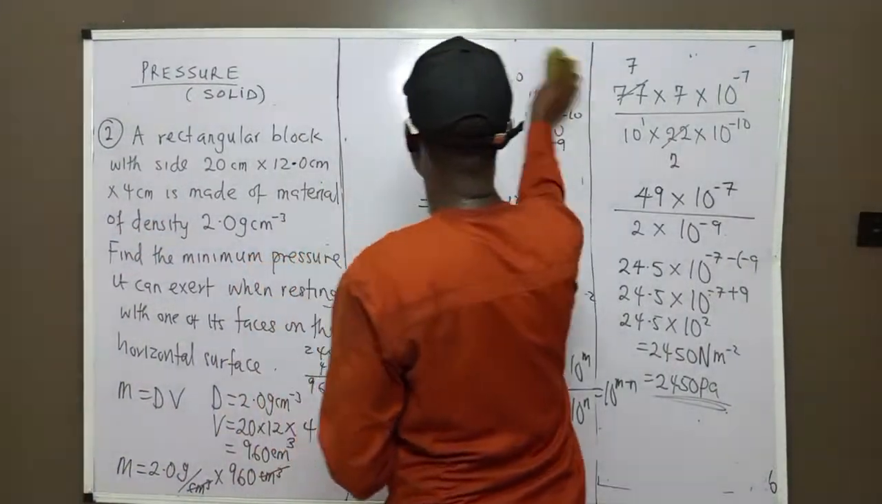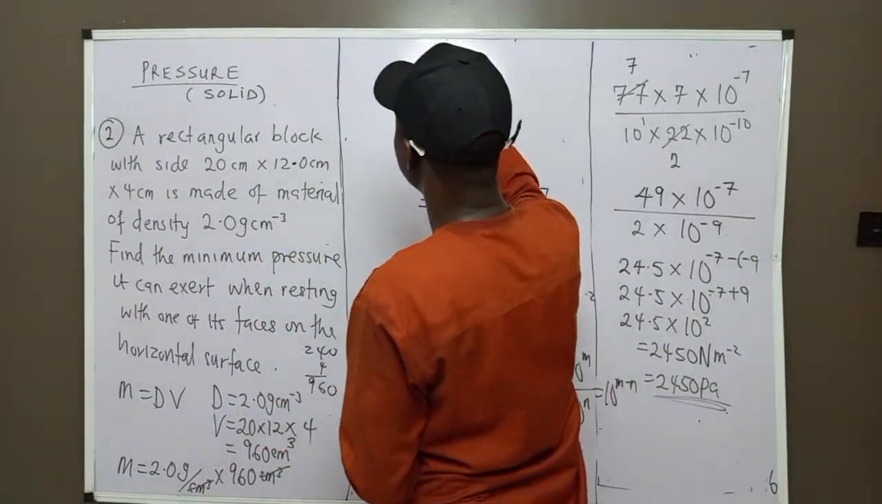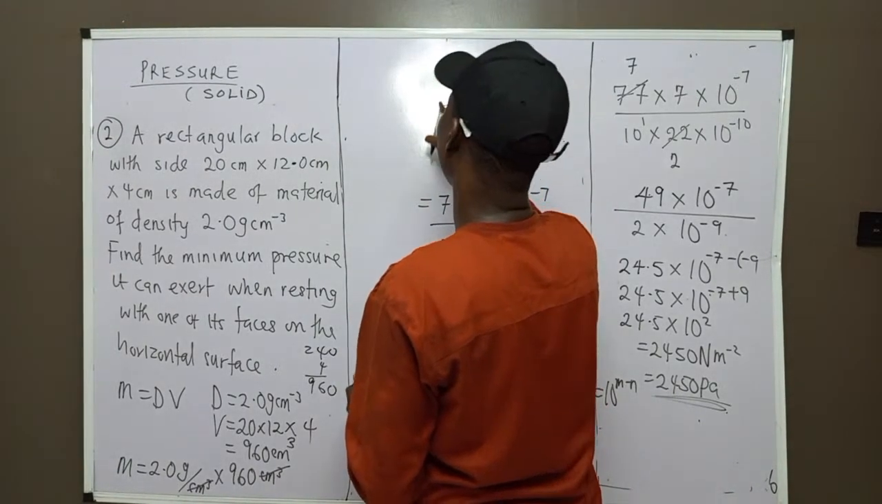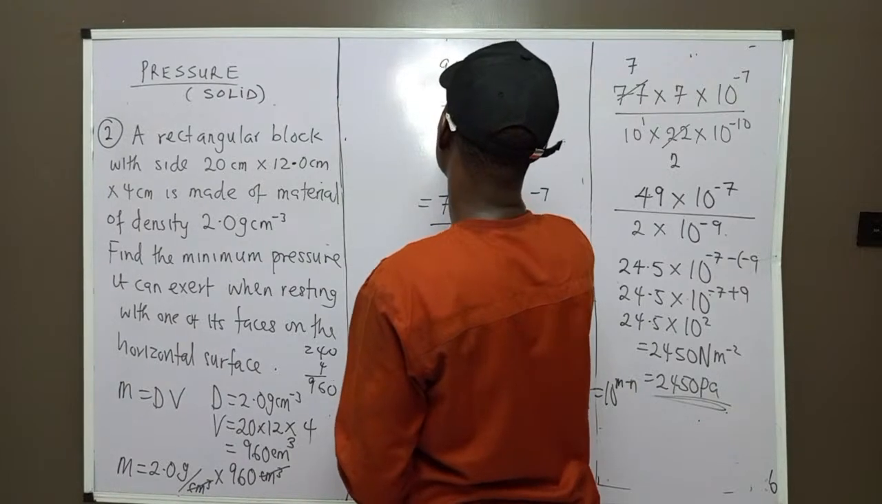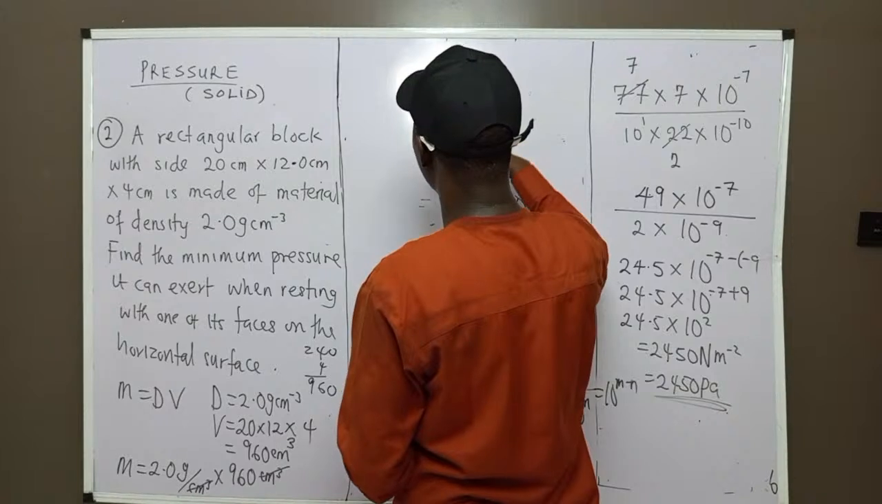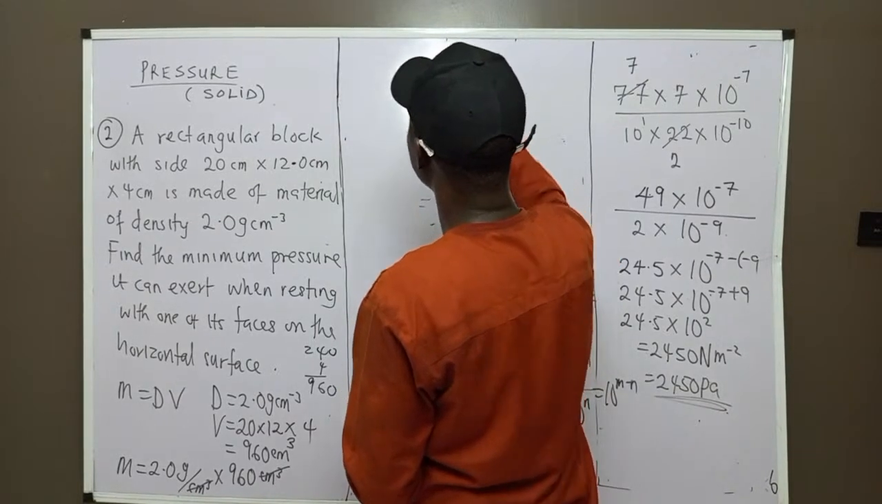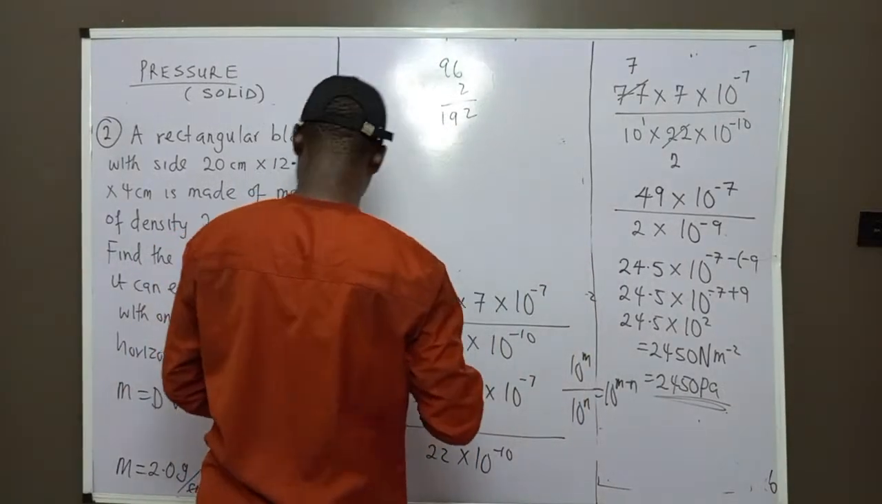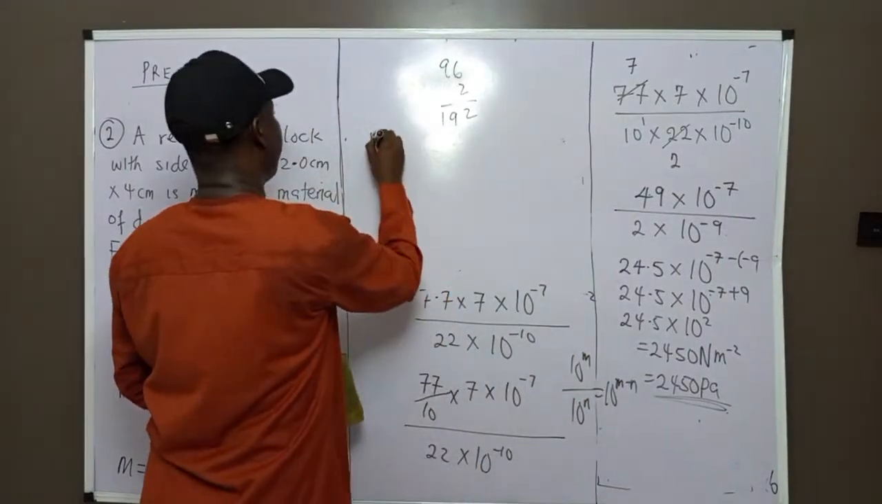960 times 2 will give us 12, carry 1. This 18 plus 1 is what? 19. So 12 here, carry 1, right? 2, carry 1. 18 plus 1, 19. So I would have 192. So M is equal to what?